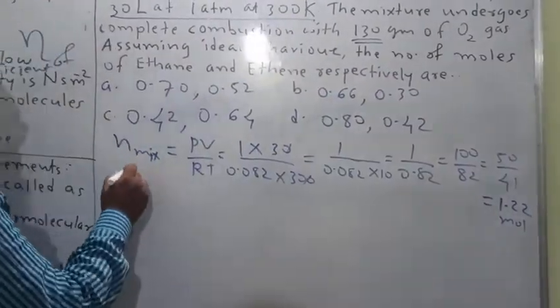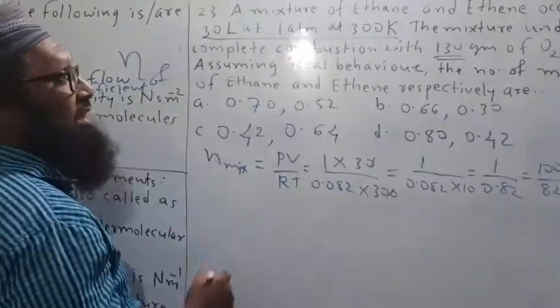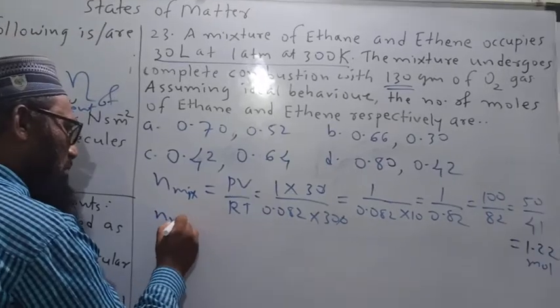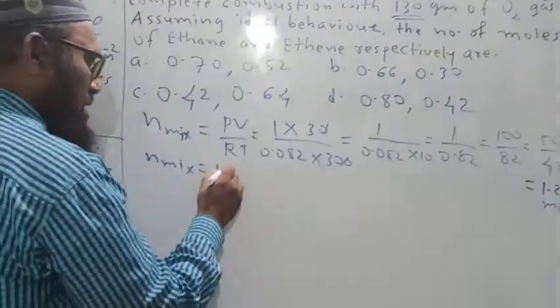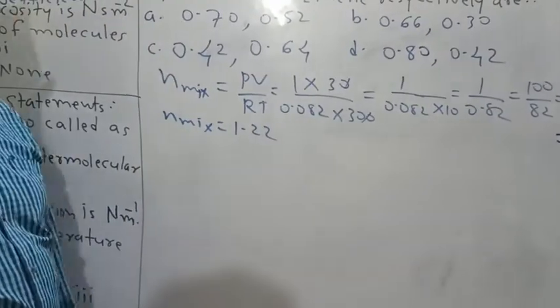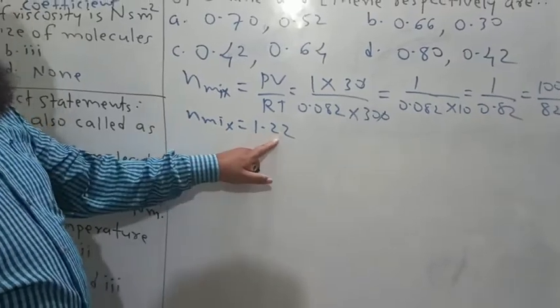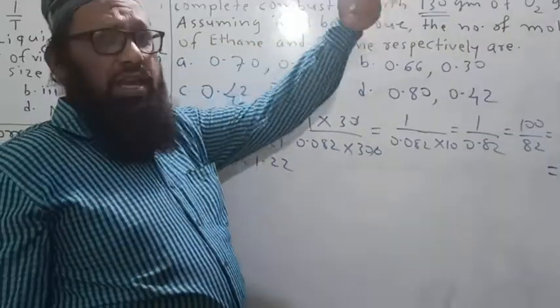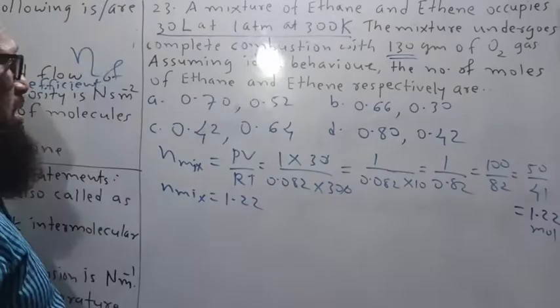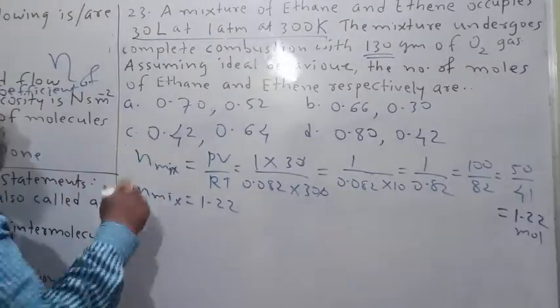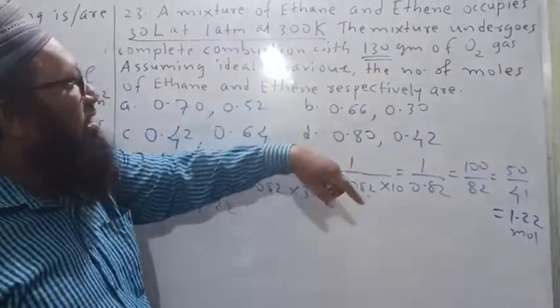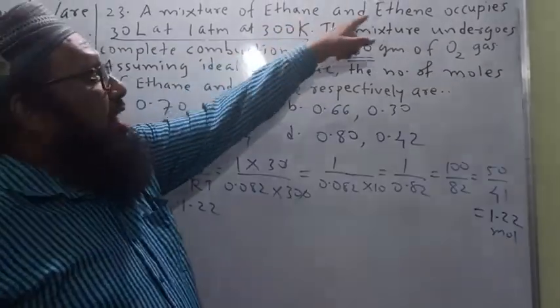What is the number of moles of the mixture of ethane and ethene? The number of moles of the mixture is 1.22. Let us find out the number of moles of ethane and the number of moles of ethene. Now, how do we write the balanced combustion reactions of ethane as well as ethene?